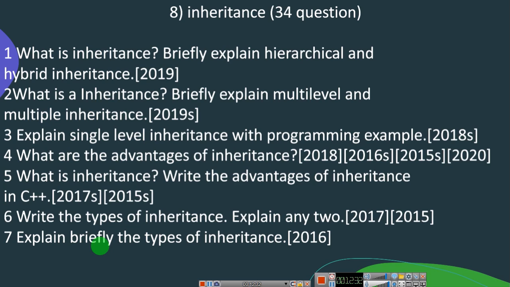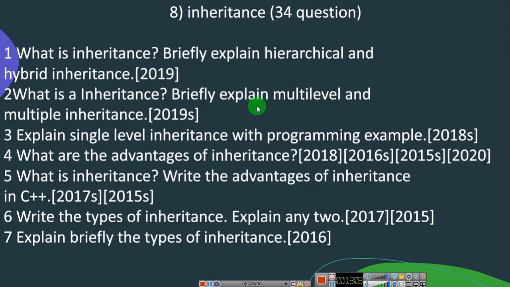So the next one is inheritance. Inheritance is the 34th question in your question paper. In this you have: what is inheritance, briefly explain inheritance, hierarchical inheritance as well as hybrid inheritance. These are the 2 types, out of the different types you have. You need to explain these 2 types briefly, that was asked in 2019.